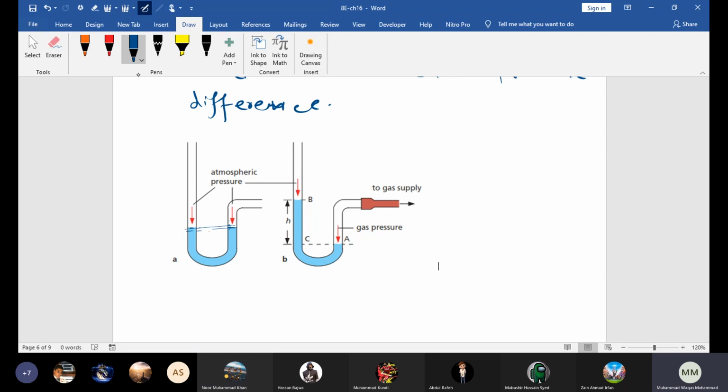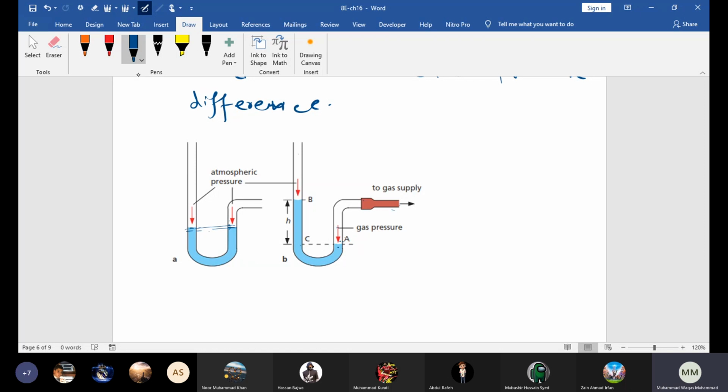Yes, sir. Okay. Now, beta, what is done if one end is connected to a gas supply? If one end is connected to gas supply, what will happen? On this surface of the liquid, now gas pressure acts, right? If the gas pressure is greater than the atmospheric pressure, the level of the liquid on the right arm of the tube goes down, and that goes up on the left. Getting my point or not? Yes, sir.